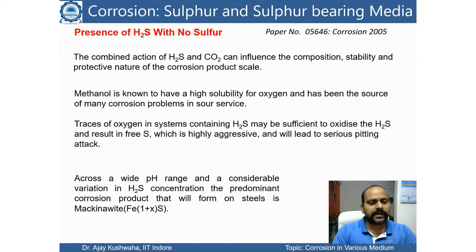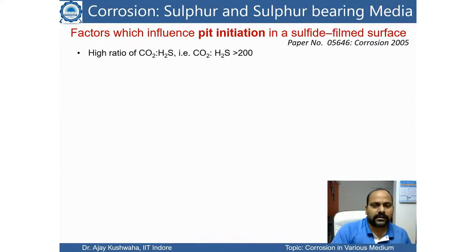And across a wide pH range and a considerable variation in H2S concentration, the predominant corrosion product that will form on steel is basically FeS. So if iron is there and H2S is there, then H2S reacts with iron and it will form Fe(1+x)S. Fe and sulfur are not in exactly the same composition, but it could be the formation of Fe(1+x)S.